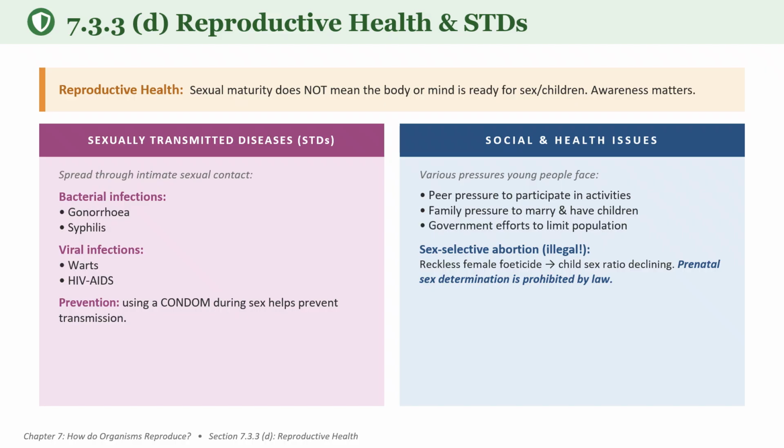Social issues and health issues. Generally, young people face various pressures during this period. What are the different pressures? Peer pressure: young people may feel pressure from friends. Then early marriage, which can affect health and also education. And then government efforts to limit the population; we have some schemes from the government. And then female feticide, the illegal practice of killing female fetuses before birth.